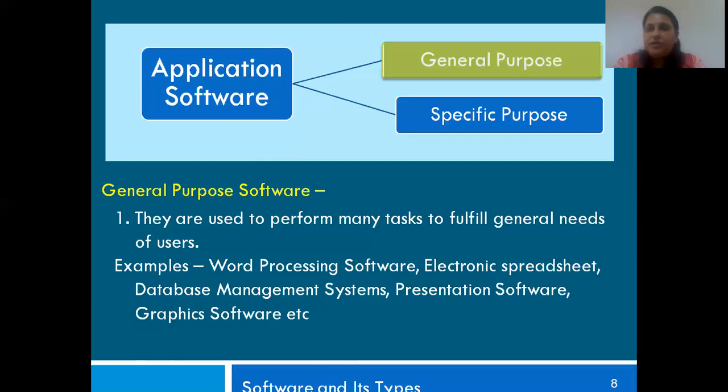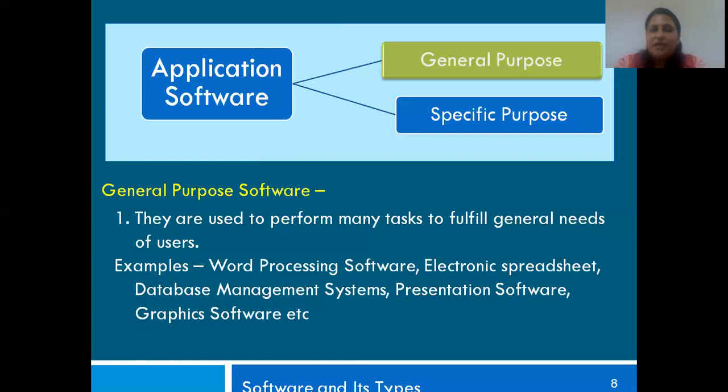Earlier it used to be a very complicated process of making a cartoon film, but now with the help of graphic software, it has become fairly simple. So this is another category of software.